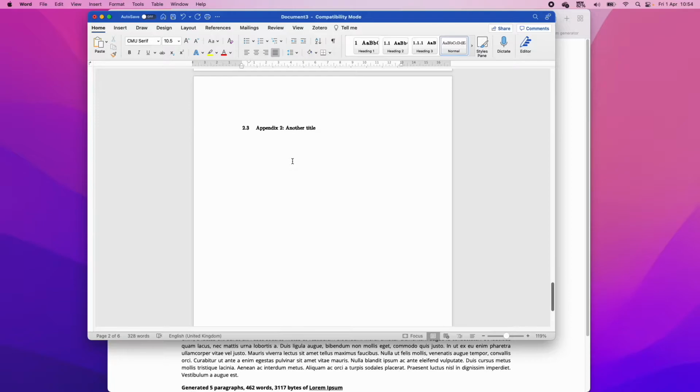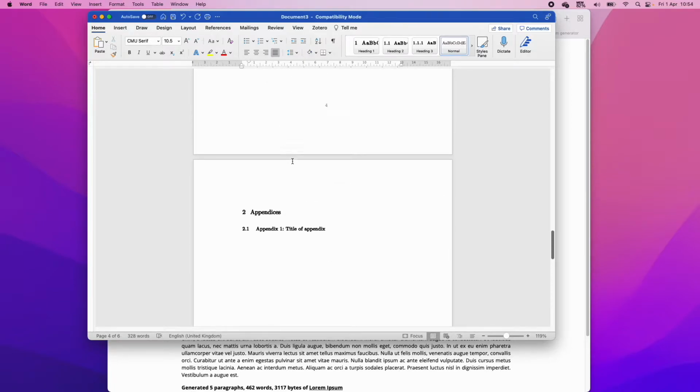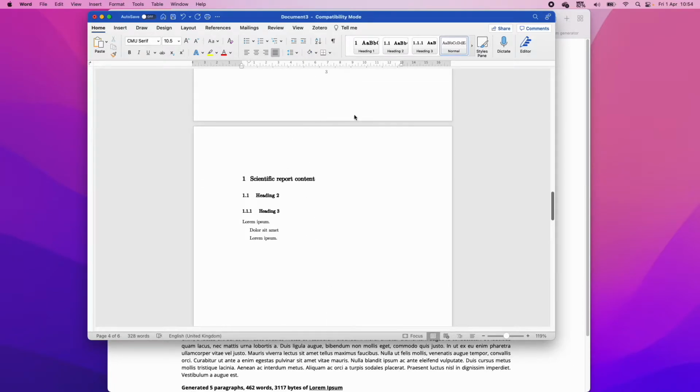We'll ignore that for now. And then we've got these titles, right? So here we've got heading 1, heading 2, and heading 3. I think the default is pretty good. So you could just click heading, and then you could say heading 4 and so forth. And then it will automatically update this numbering.